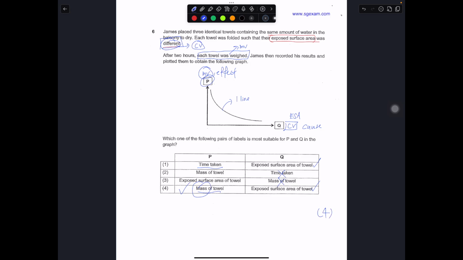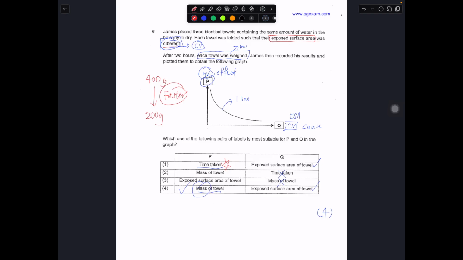But on a side note, can time be the measured variable? In this case, yes, if let's say the question says, I want to find out the amount of time for the 400 gram towel to reach 200 gram. I want to find out the time for each to reach. And of course, the faster the time to reach 200 gram, it means that the water evaporates faster.